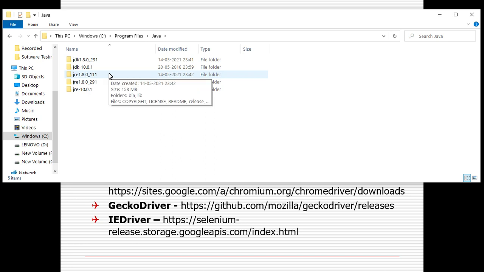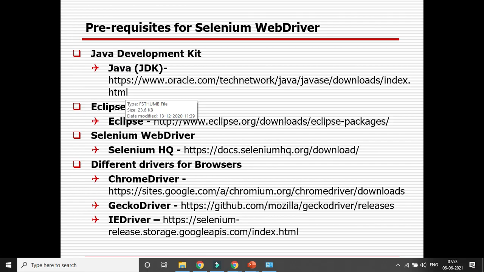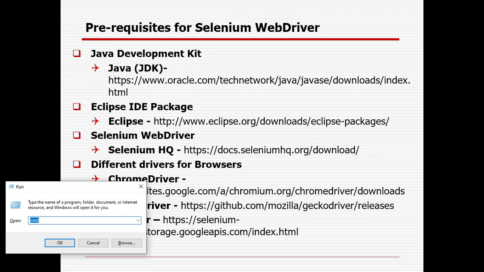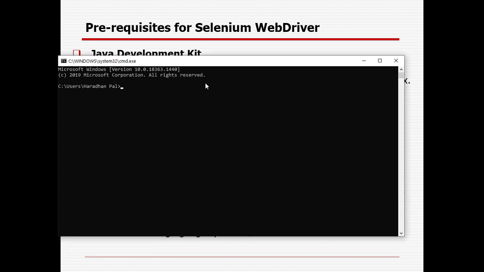Okay, so once it's fine, you can also check whether Java is installed or not. You need to go to the command prompt, CMD, and check here: java hyphen version. You can see it's showing the 10.1 version.